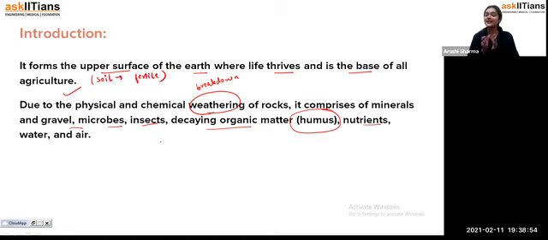And agriculture you can do only when you have soil, and soil which is fertile in nature. So that is the very important thing, students, that soil forms the upper surface of the earth, and it is a base for all of us, for all living beings. Because if soil is not there, plants also can't grow, because they require soil for growth.